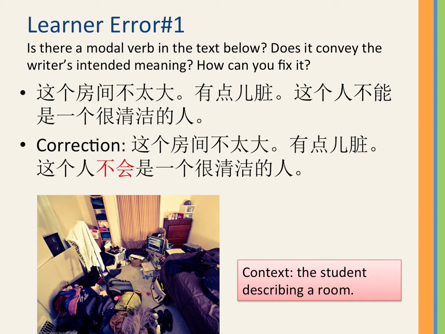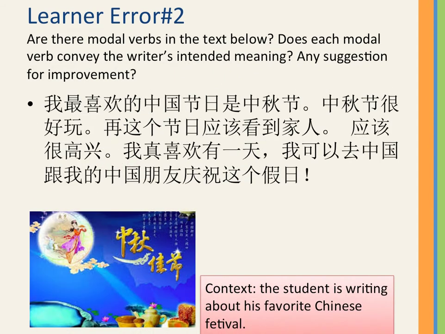Based on what I know, it cannot be. 不会 is the modal verb you use for logical reasoning. So I would say, 这个房间不太大，有点脏。这个人不会是一个很清洁的人，不会。